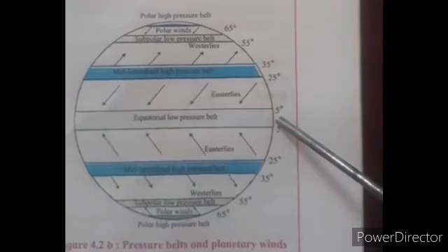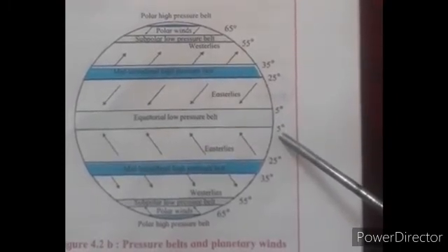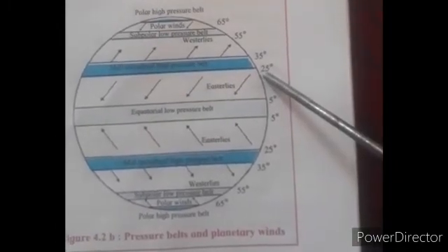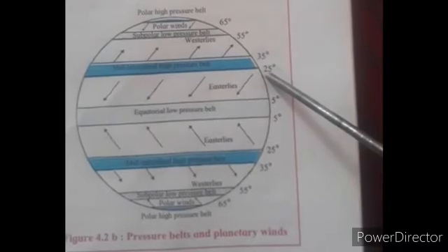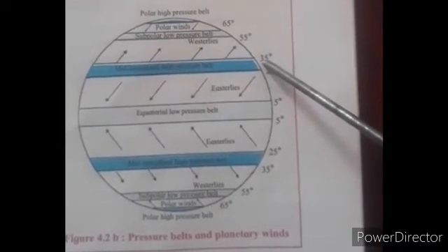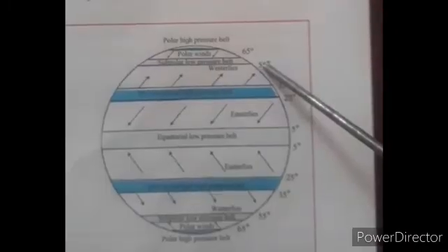Equatorial low pressure belt is formed between 5° north and 5° south parallels. Mid-latitudinal high pressure belts are formed between 25° and 35° parallels in both hemispheres.